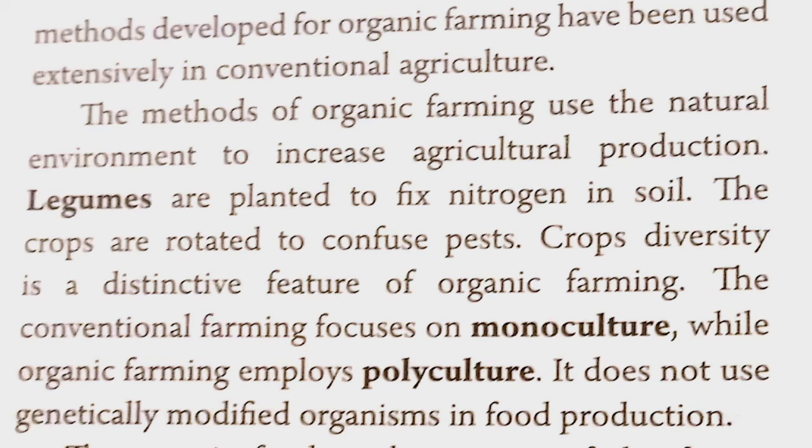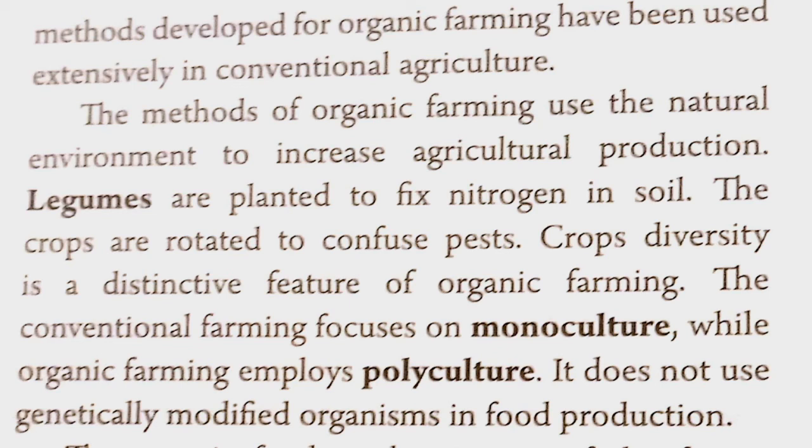Legumes, that is the plants with root nodules that have the capacity to fix the atmospheric nitrogen to the soil for the growth of the plant. The crops are rotated to confuse pests. Crop diversity, that is variation, is a distinctive, that is a different, feature of organic farming.